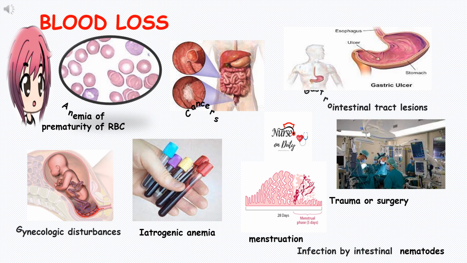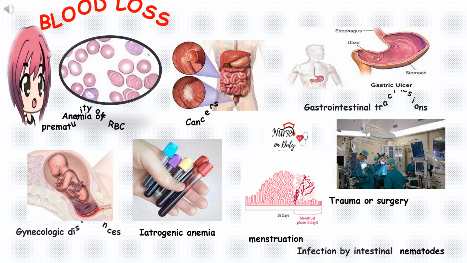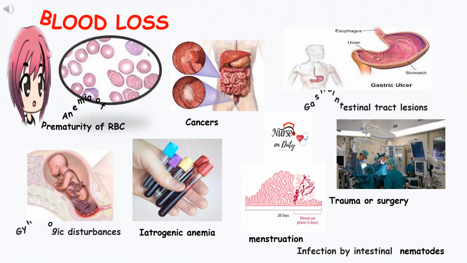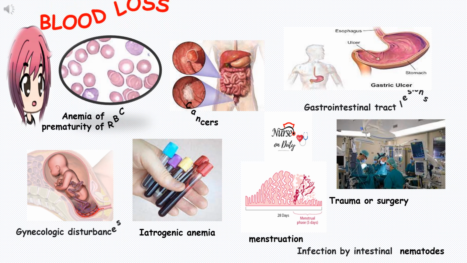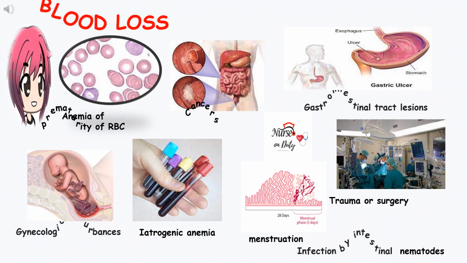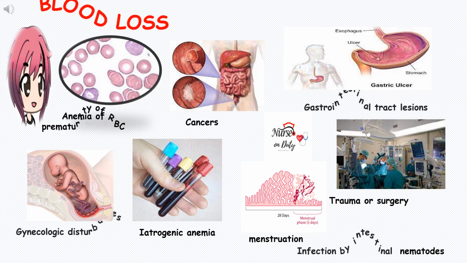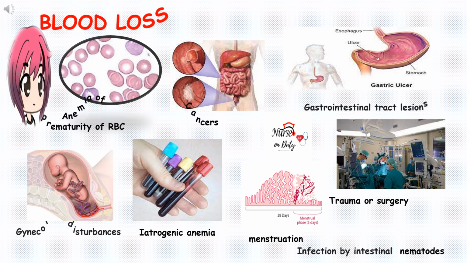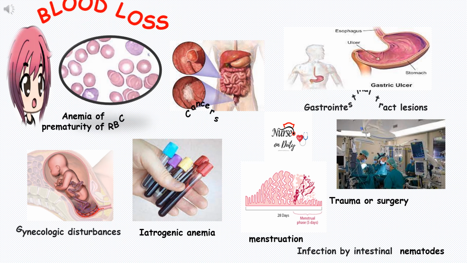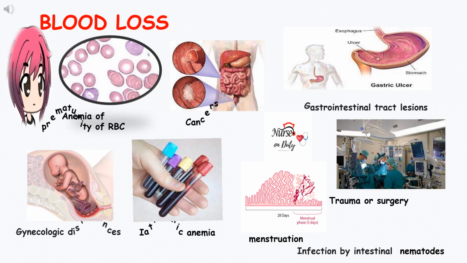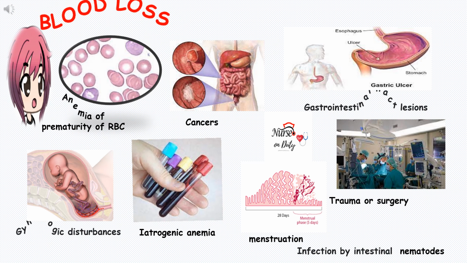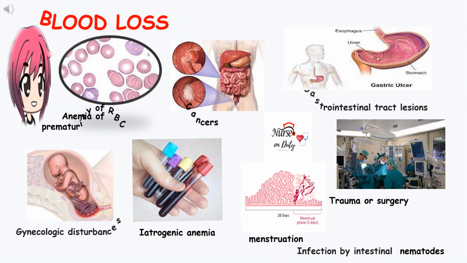Menstruation, mostly among young women, and older women who have fibroids. Infection by intestinal nematodes, which includes hookworms and whipworms, which feed on blood, causes this pathologic disorder. Iatrogenic anemia is blood loss from repeated blood draws and medical procedures.